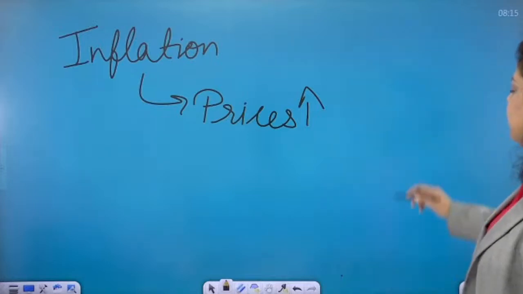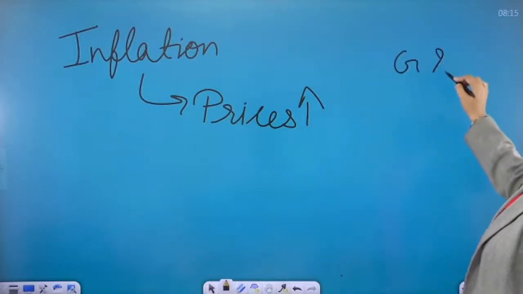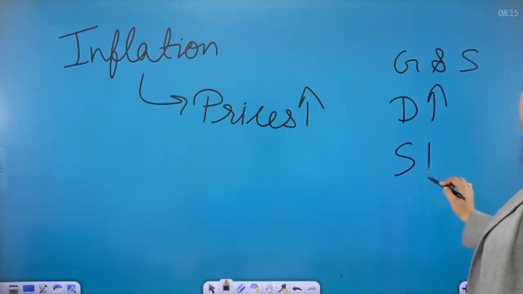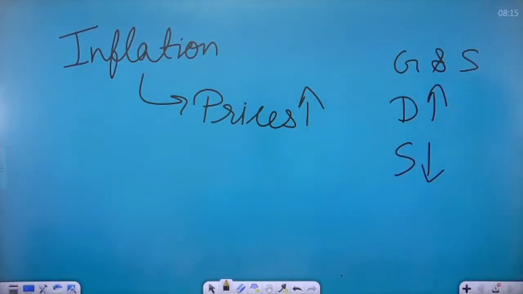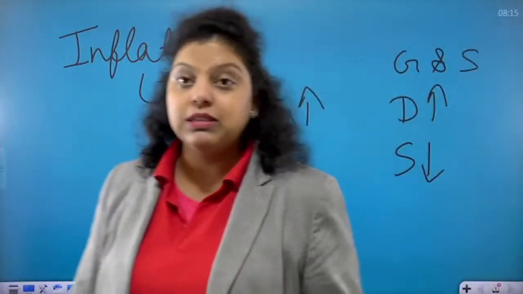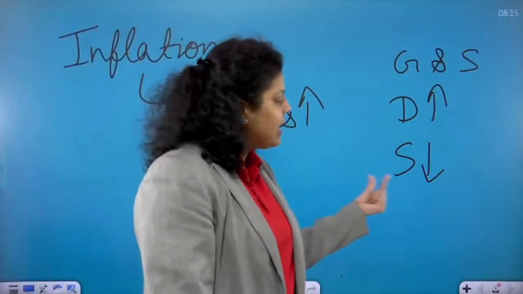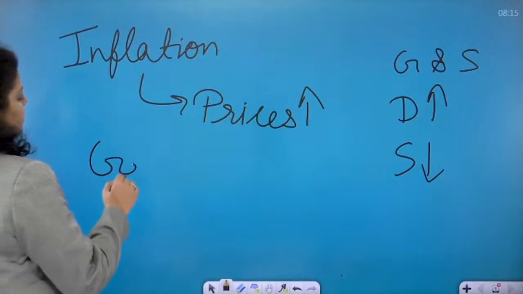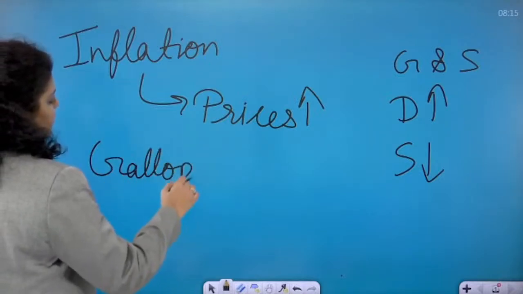Why? Because what happened in the country, the demand of people for goods and services kept rising, but the supply of goods and services was less. People were demanding more goods and services, but we had less supply. Because of that, the prices started rising, and it reached galloping inflation.